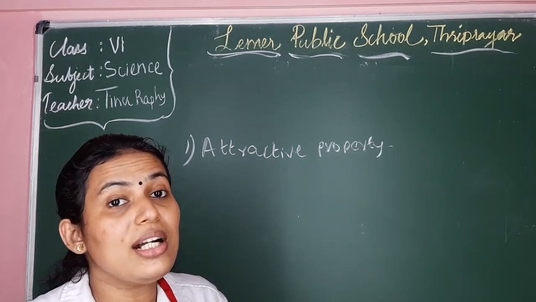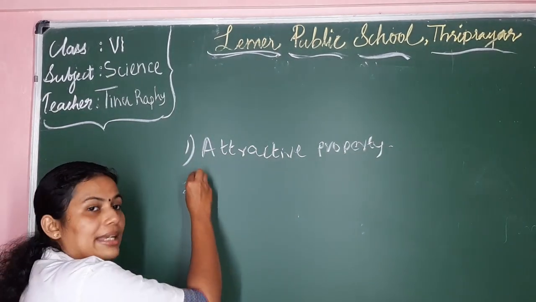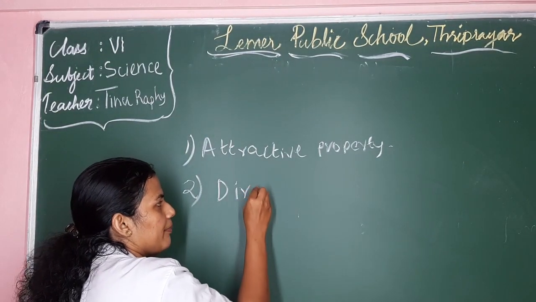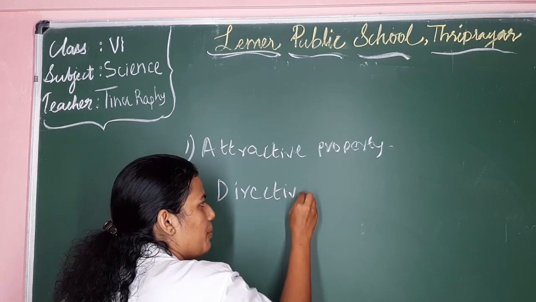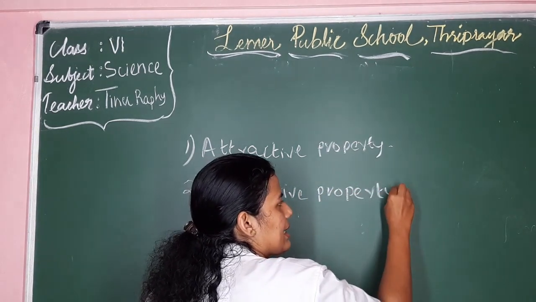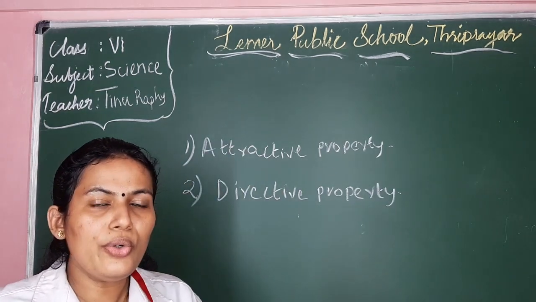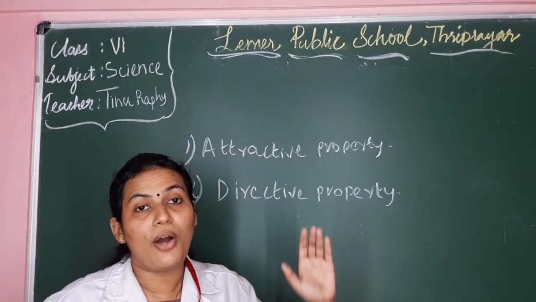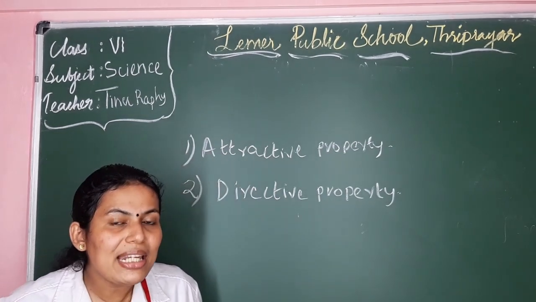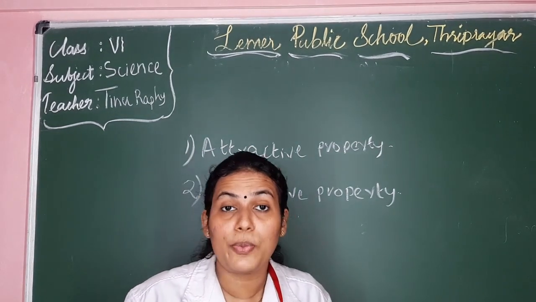Now we are going to learn the second property of magnet, that is directive property. So you know what is the word meaning of directive? That means to lead, isn't it? So these magnets are also having a directive property.